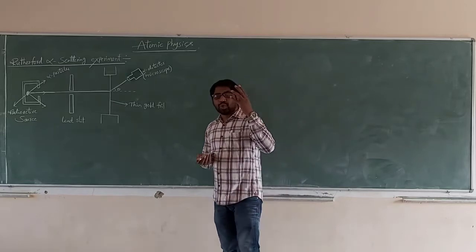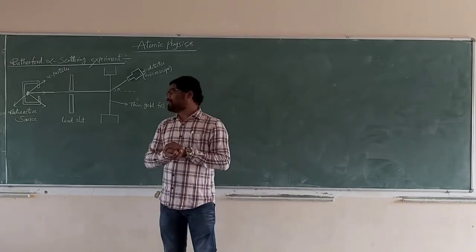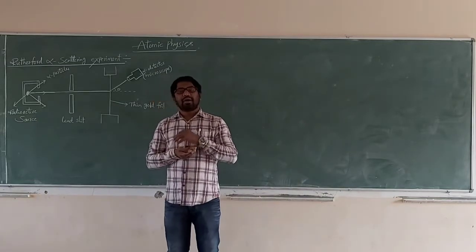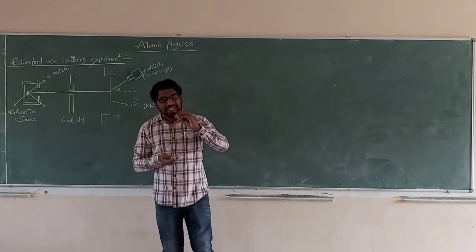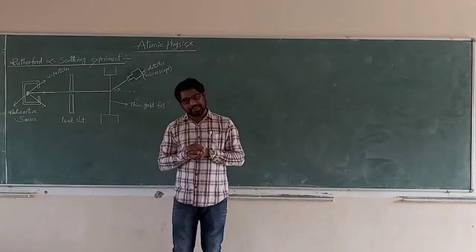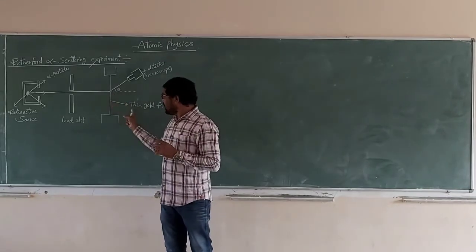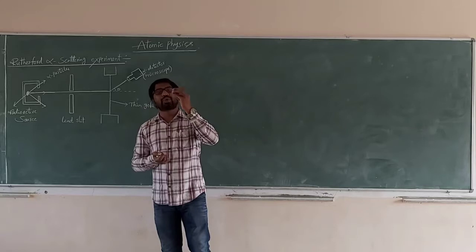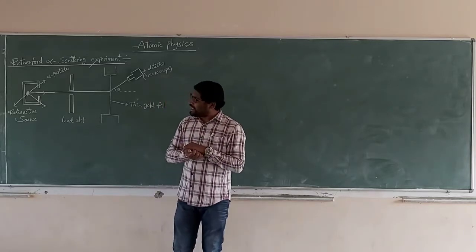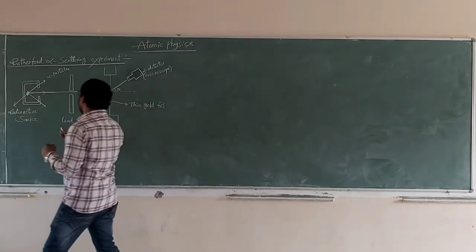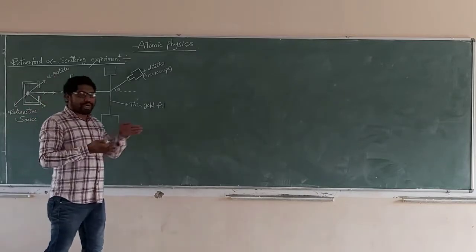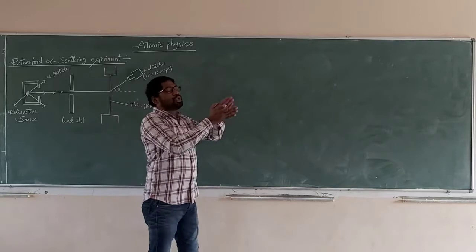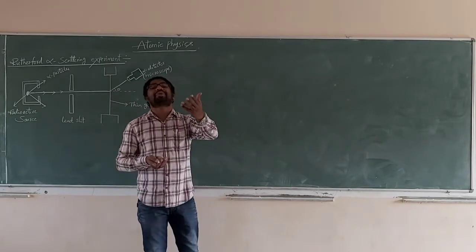To increase the intensity of alpha rays before they are incident on the gold foil, we have to use the lead slate.